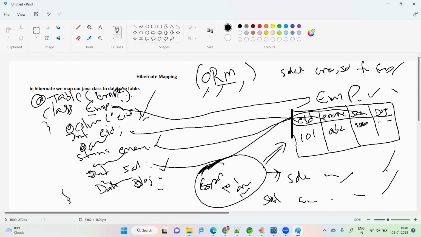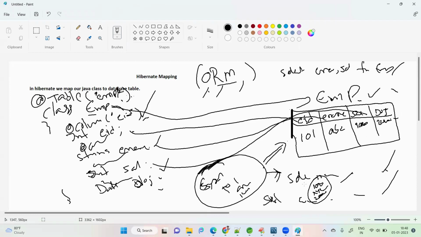I'm creating another object here. ID is 102, name is XYZ, salary is 20,000. If I ask Hibernate, I don't write the insert query.